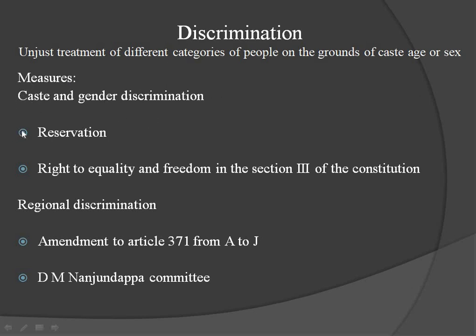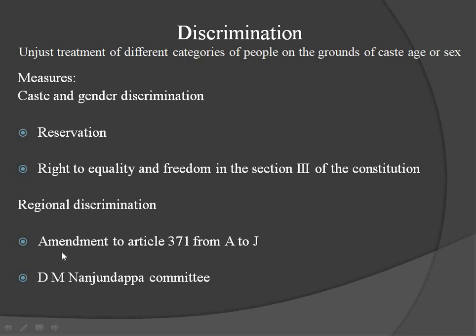Mainly first, caste and gender discrimination. To solve caste and gender discrimination, reservations can be given. Already the constitution has mentioned it and the government is giving that. Caste-based reservations and gender-based reservations, etc., are there. So by giving that, a little bit we can solve the problem. And right to equality and freedom in the third section of the constitution. Constitutional provisions were given to solve the problem of discrimination. Right to equality and right to freedom. So like this, caste and gender discrimination can be solved.